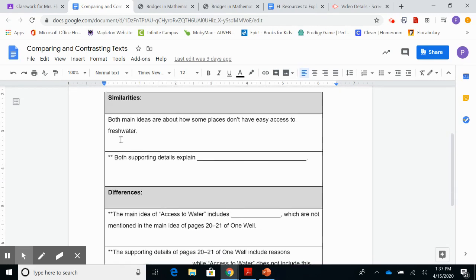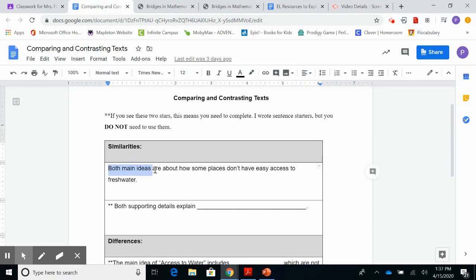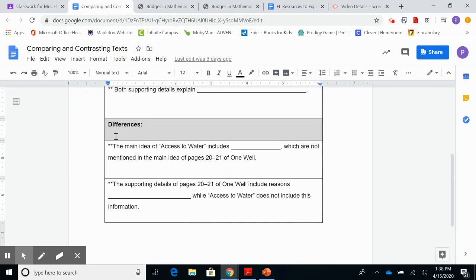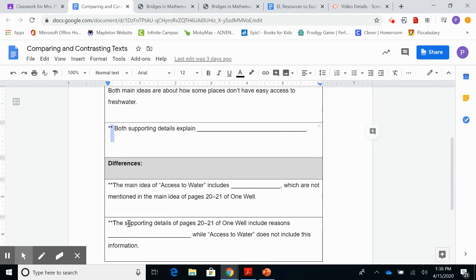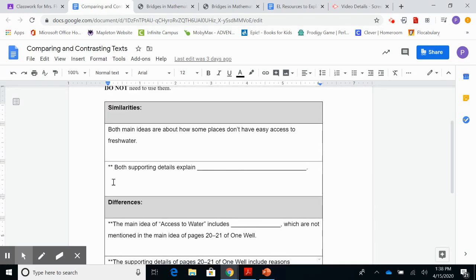So this one I did for you, similarities. So both main ideas are about how some places don't have easy access to fresh water. Okay, this is done for you. What you need to do is this box with the stars, this box, and this box. Okay, so you need to find another similarity that you can think of. You can say both supporting details explain this. Okay, so talk about the details. So what is the same within the details?